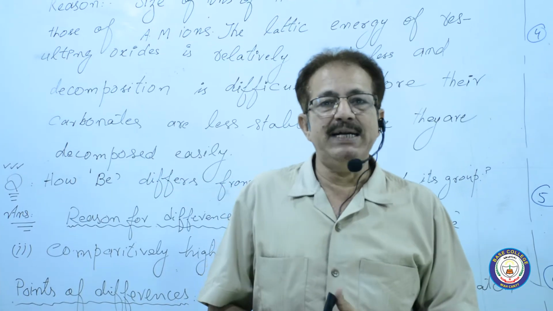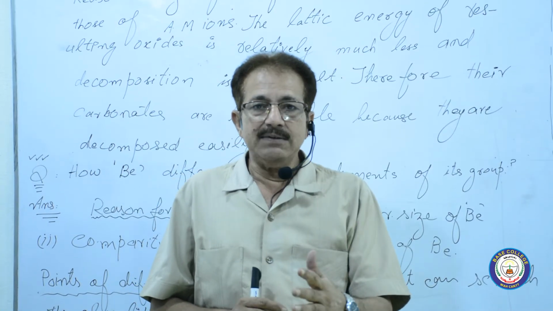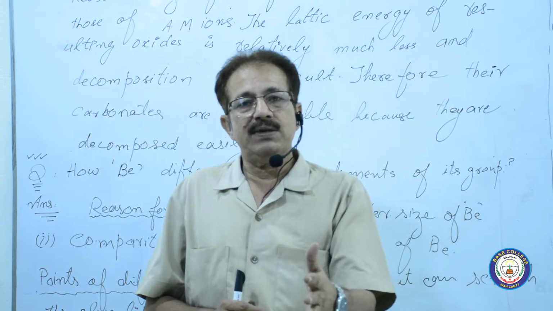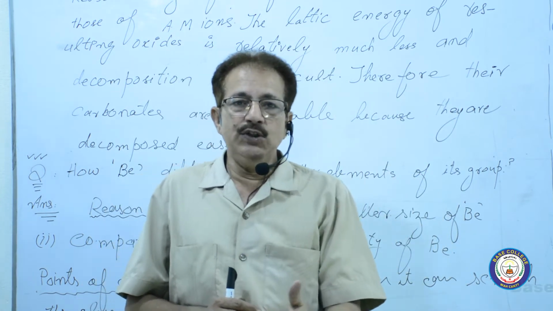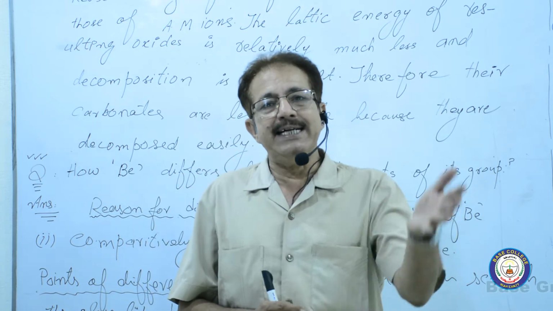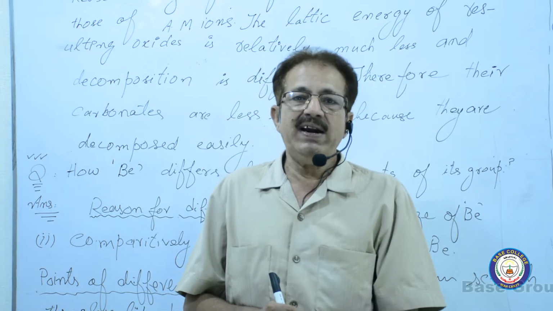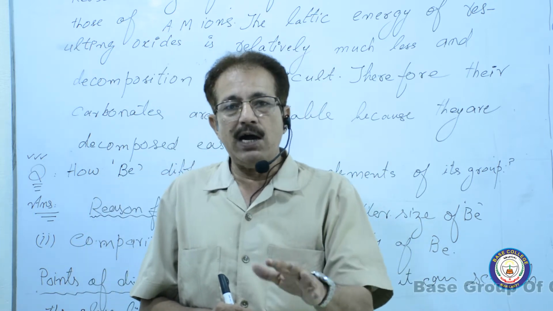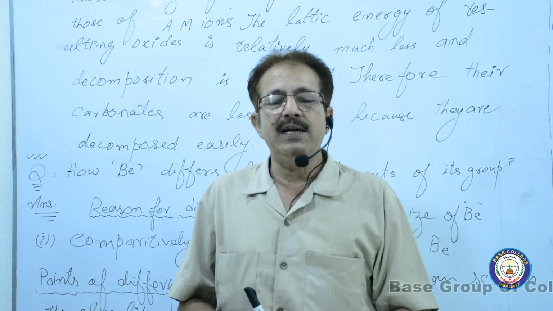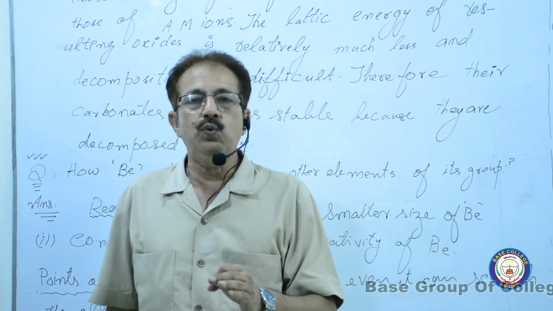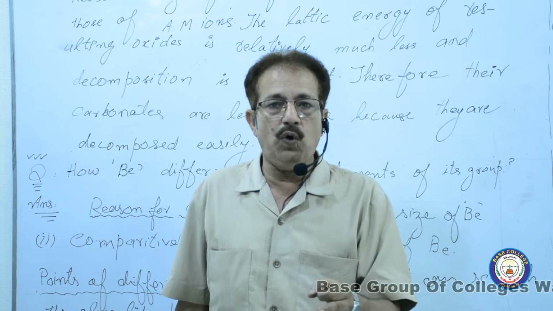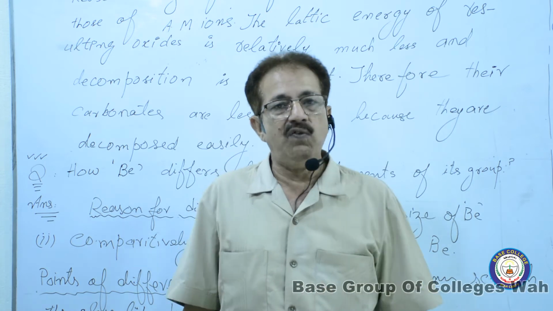Group 1 elements have larger atomic sizes due to greater atomic radii, and their ionic sizes are larger. Their ionic radii are larger as compared to the ionic radii or ionic sizes of the elements of what?